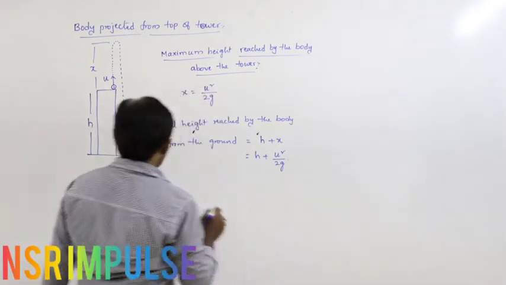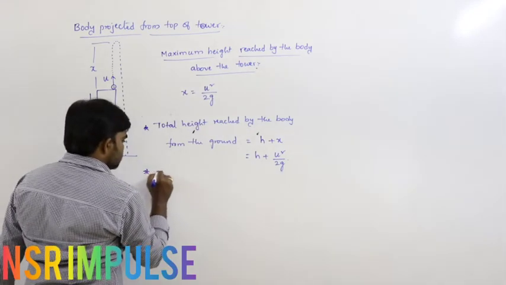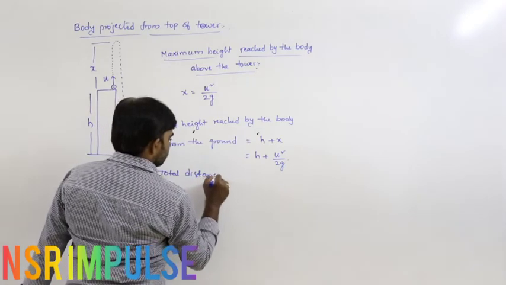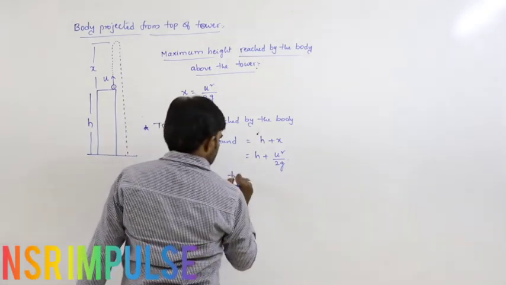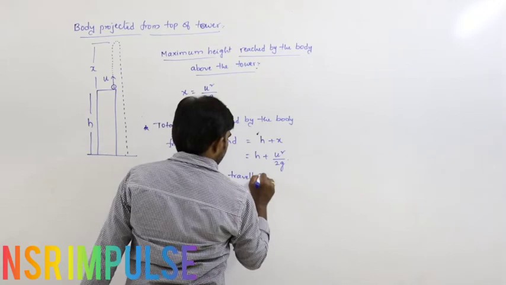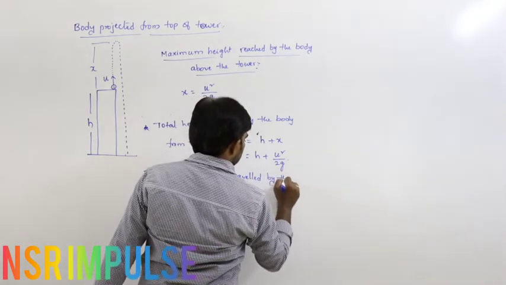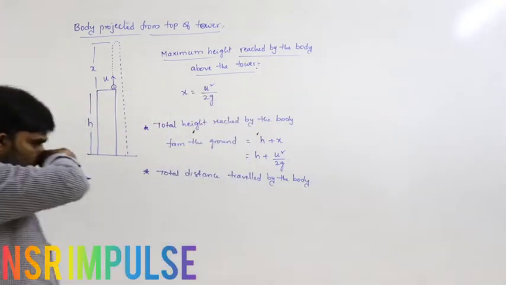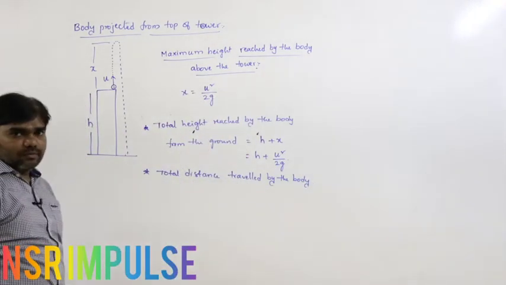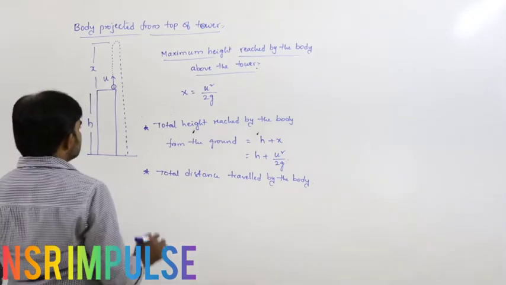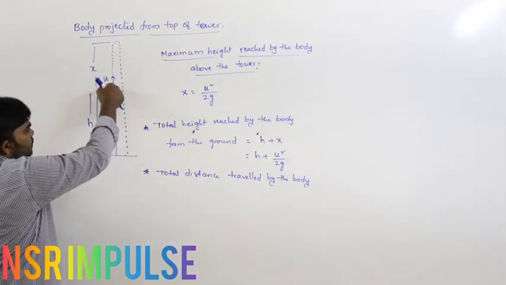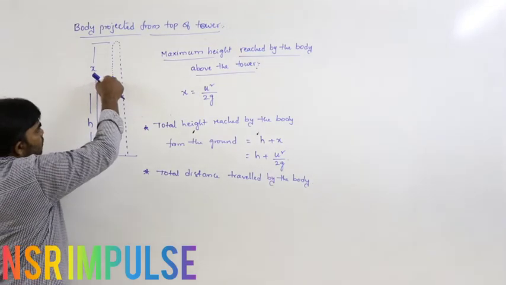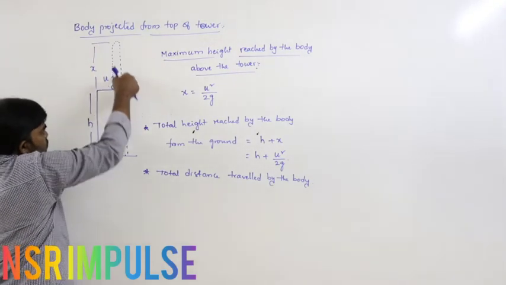Next, what is the total distance travelled by the body? Total distance means the body is projected from this position, reaches this position and again moves downwards.